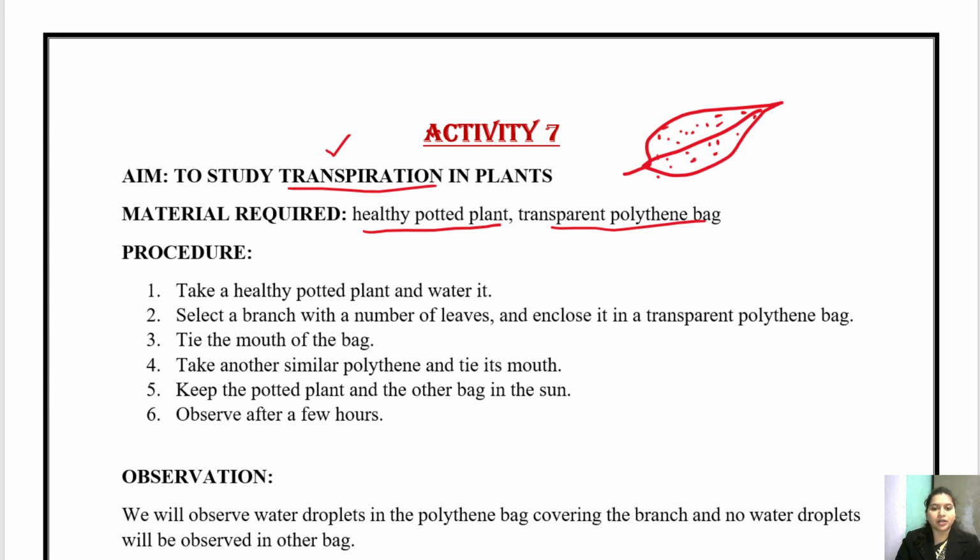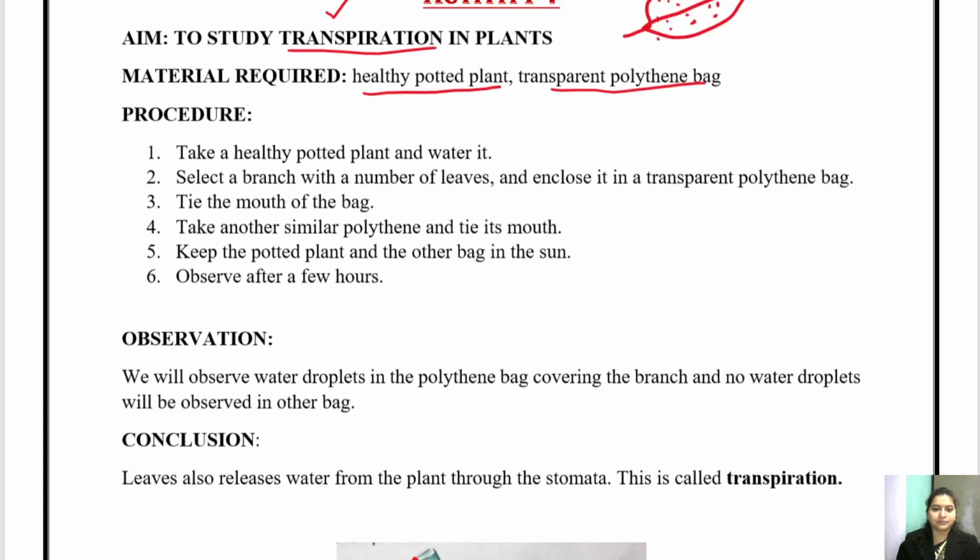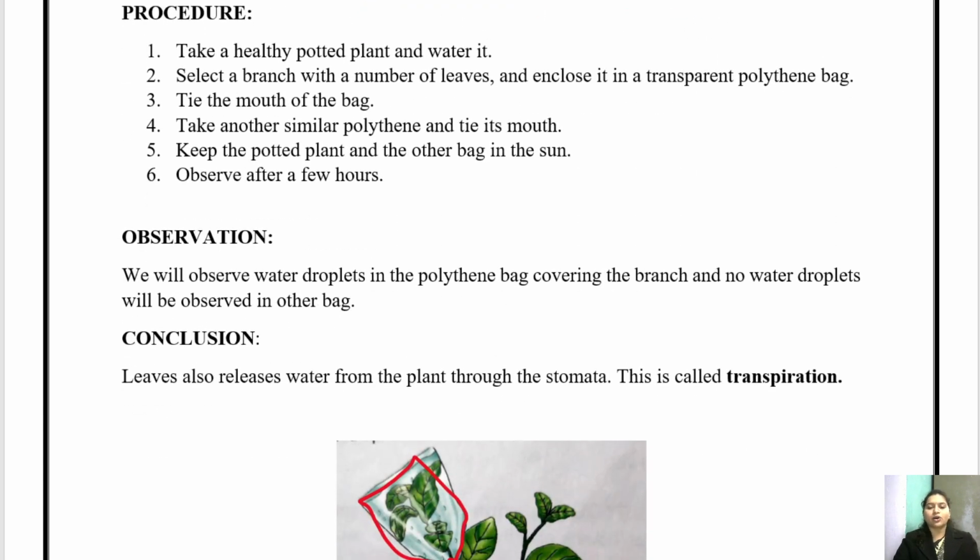Okay, what do we have to do? We'll take a healthy potted plant and we will water it, pour water in it. Okay, then on one branch of that potted plant we are going to attach a poly bag and tie it well. Okay, and we'll take another bag and tie it just like that and keep it, to see whether we are doing it right or wrong. We took two bags, tied one on the branch and tied the other bag just like that. Okay, so let's see what is written. Take a healthy potted plant and water it.